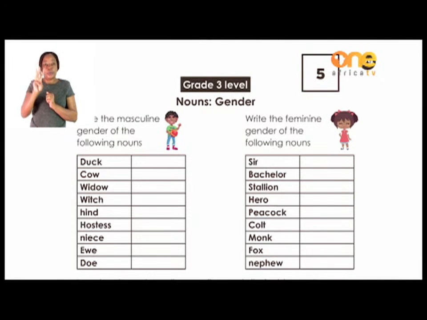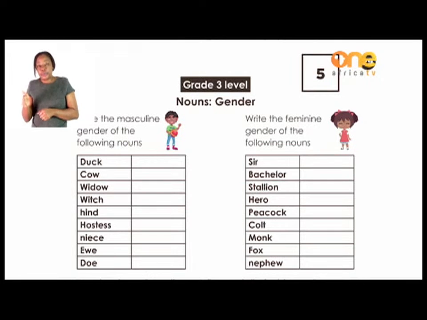So I also want you to finish up the others: a witch, a hind, hostess, miss, ewe, and a dog. Can you please find for me the boy side and finish out? How do we call this side of the gender? In the next block also, they have given us the male side, and now we are looking for the female side. They've given us the boy side, and we want the girl side. How do we call them on the girl side?